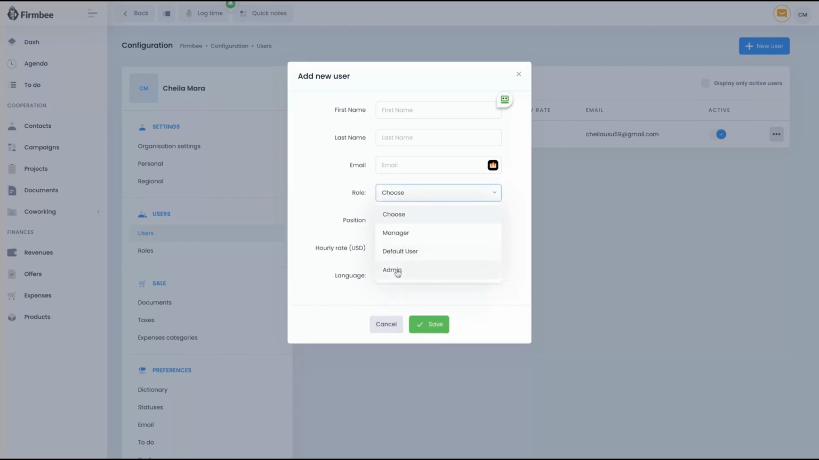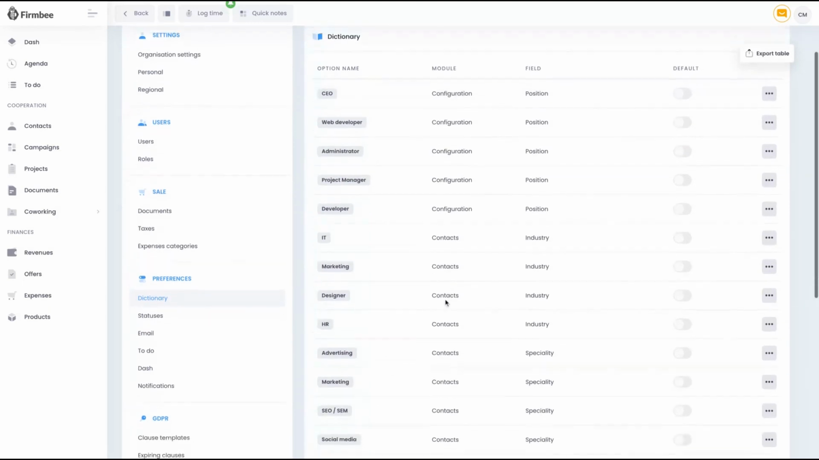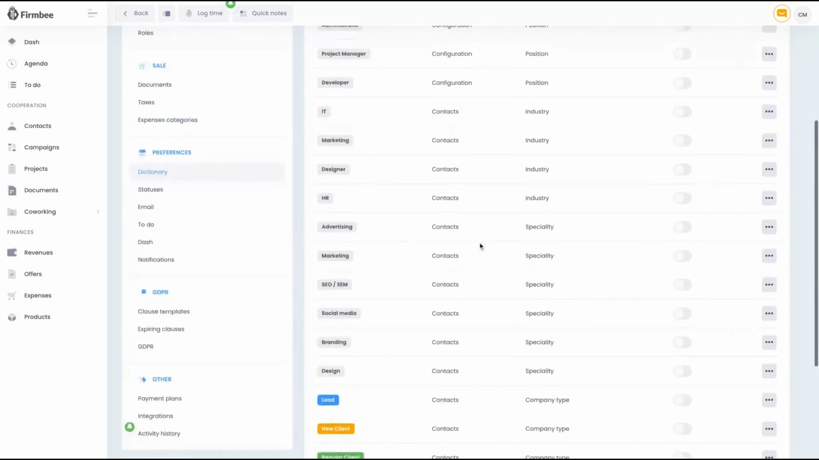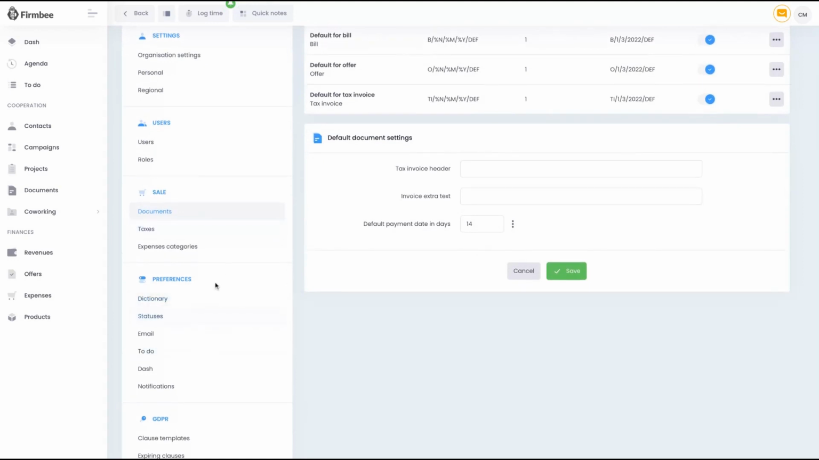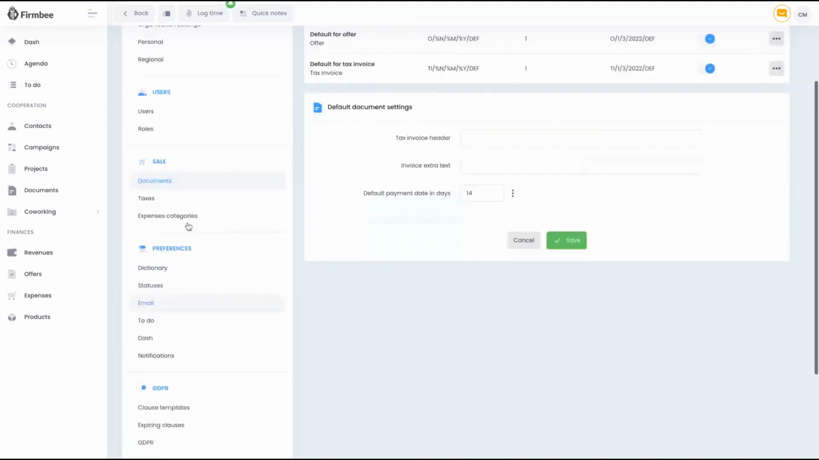So for instance, if the main dashboard is in English, but your user is a Spanish person, you can just select Spanish as their language. And you can choose here the role, and here is the administrator role that will have all the features, and the others are limited by your tiers. They can be a default user, a manager, or an administrator. Those functions on the tool can be changed. For instance, administrator, project manager, developer, IT, marketing. You can change those specific names, creating your own dictionary. You can also personalize your invoice, your numbering series, taxes, and all other kinds of issues that you would need to make it proper to your enterprise.